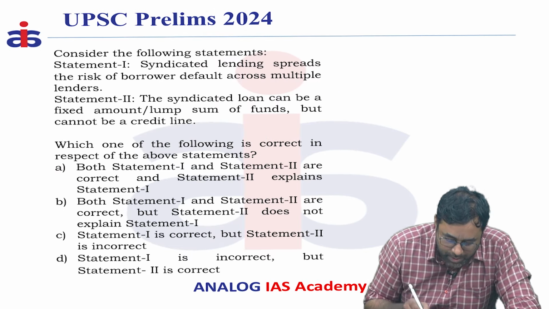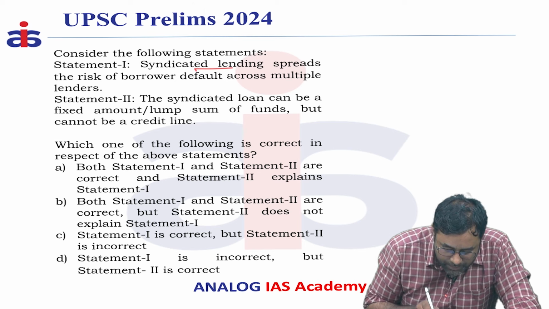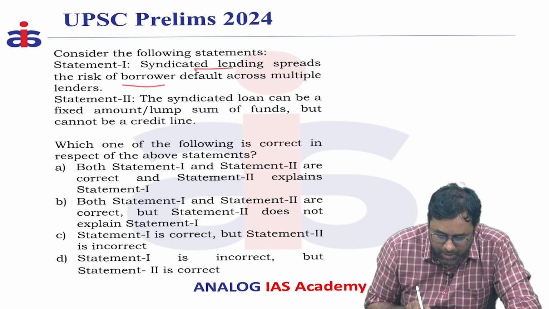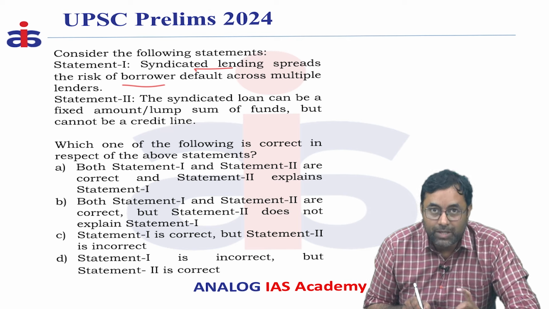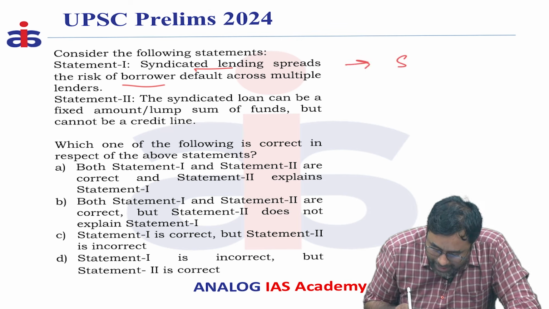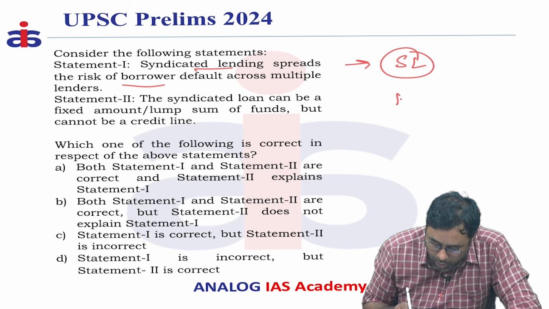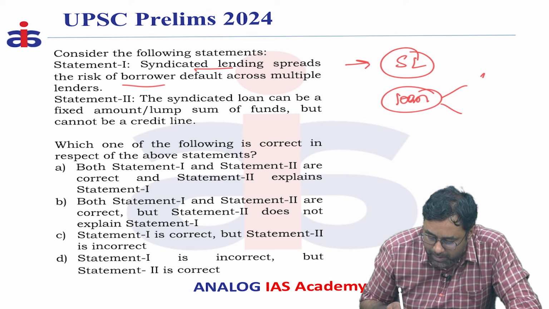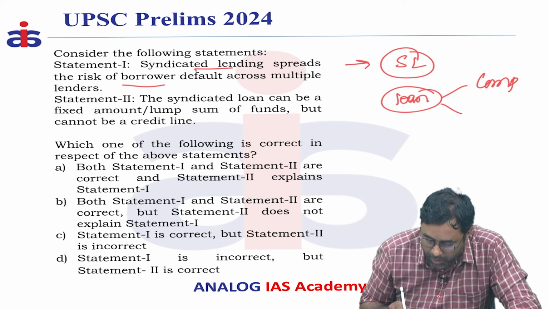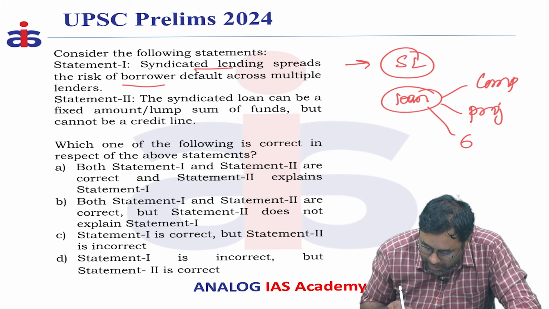So next question. Consider the following statements. Syndicate lending spreads risk of borrowers' default across multiple lenders. That is the first statement given. So what is syndicate lending? It is a loan given to many companies or larger companies, or to larger projects, or sometimes to the government.